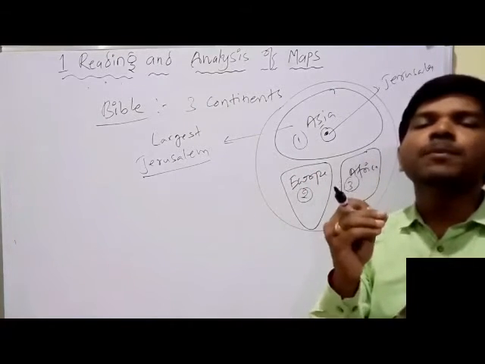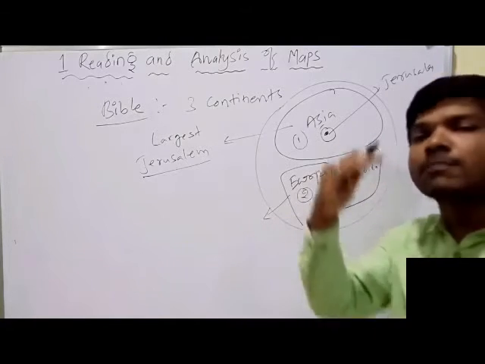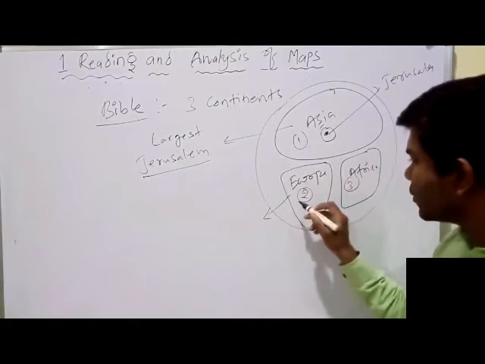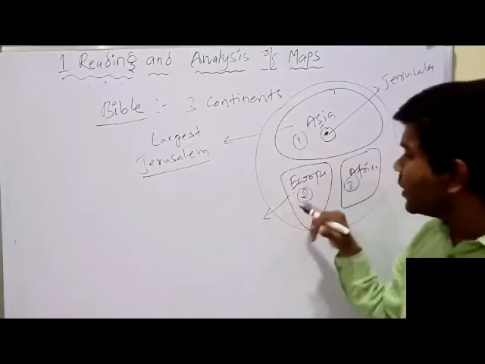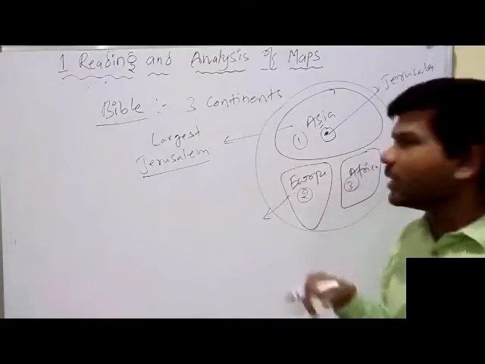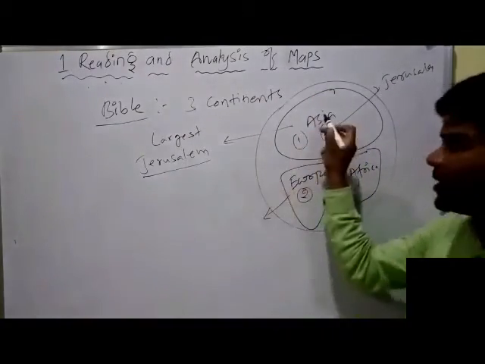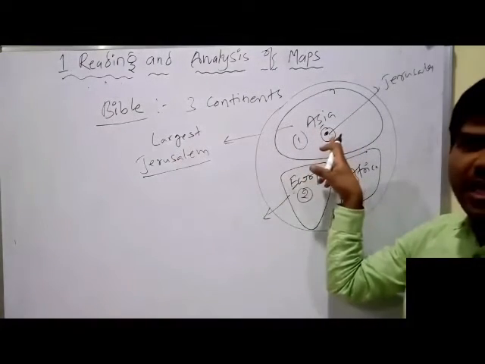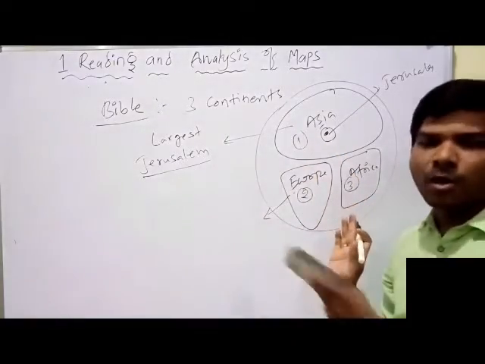Moreover, Europe was shown at the bottom of Asia. Asia is shown in the map that you saw. This is Europe and this is Africa. They have shown that Europe and Africa both are shown at the bottom of Asia. But it is wrong. This is Asia, this is Europe, this is Africa. But now it has changed. Asia is largest. These places were not correct.